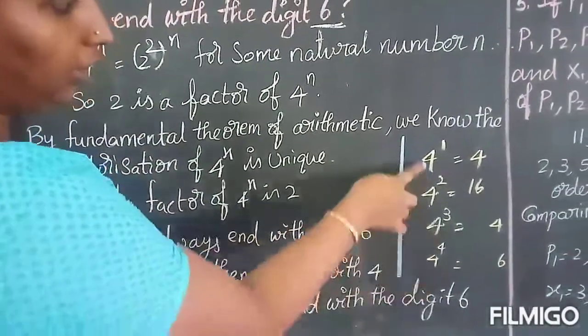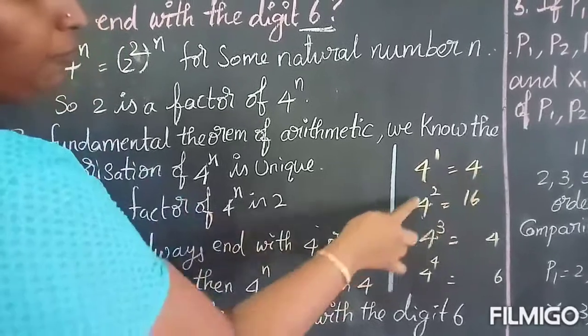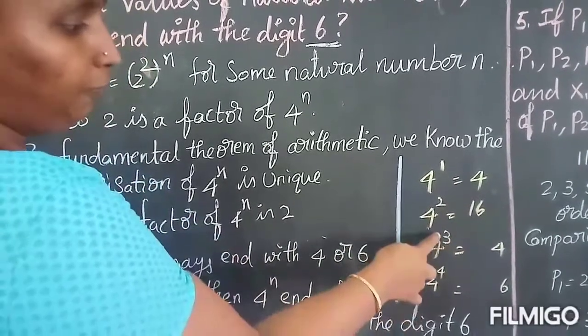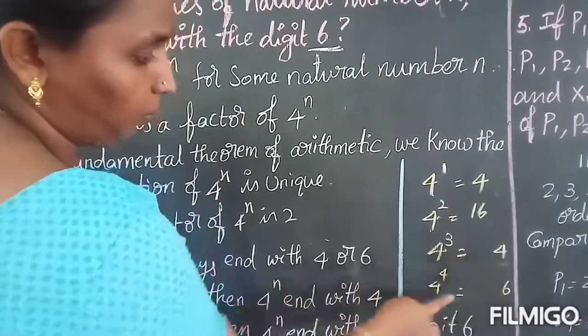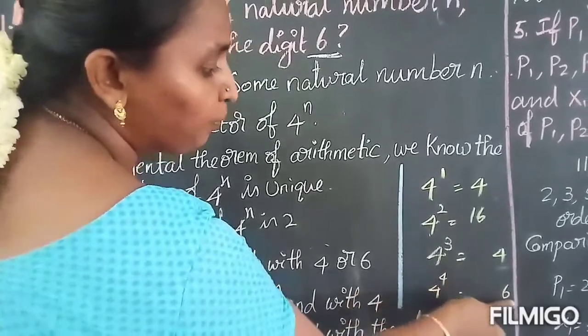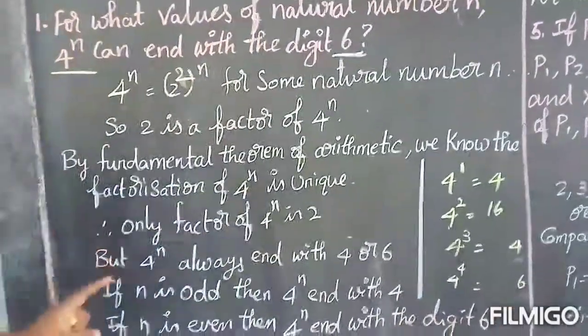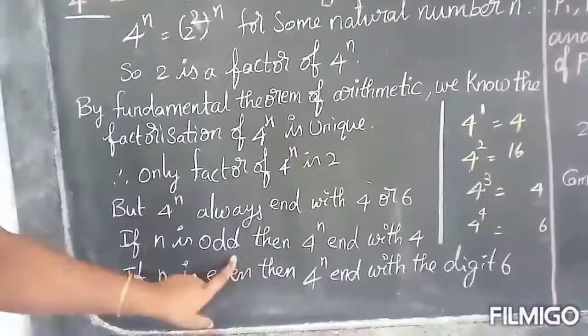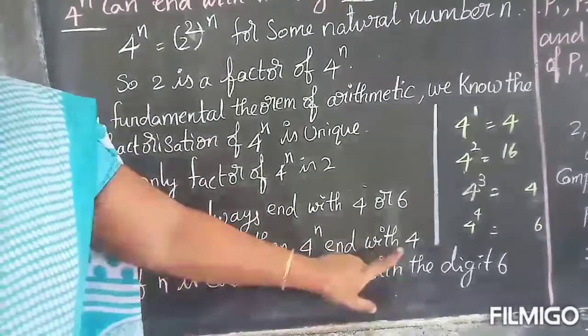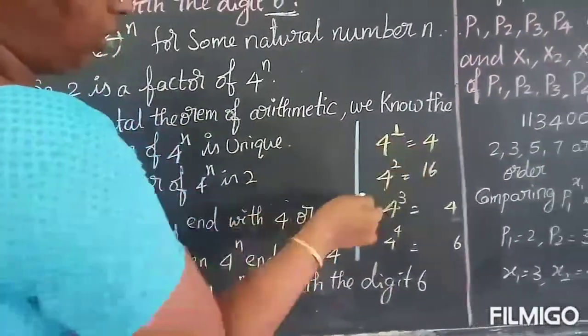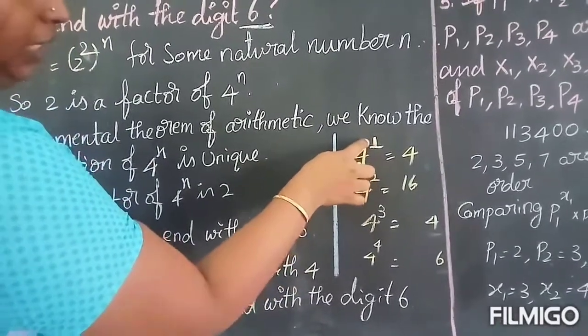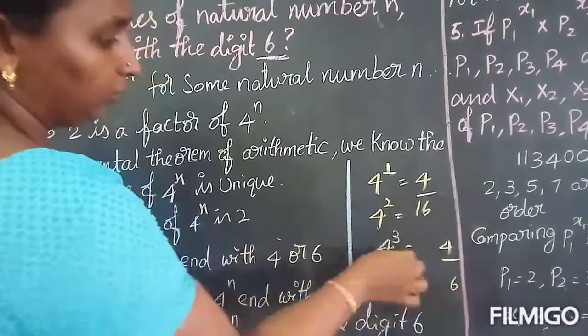If you observe this here, 4 power 1 you will get 4, 4 square 16. If you find 4 cube, you will get the unit digit as 4, 4 power 4 you will get the unit digit as 6, isn't it? So if n is odd, then 4 power n ends with 4. So 1 is an odd number, you know. So if the power is an odd number, you will get 4.